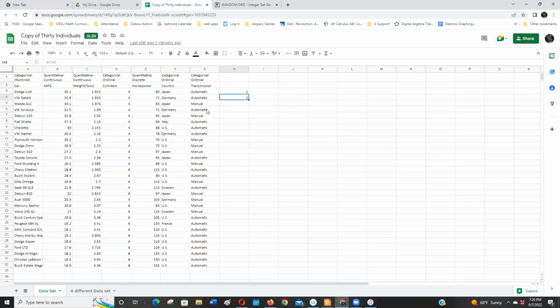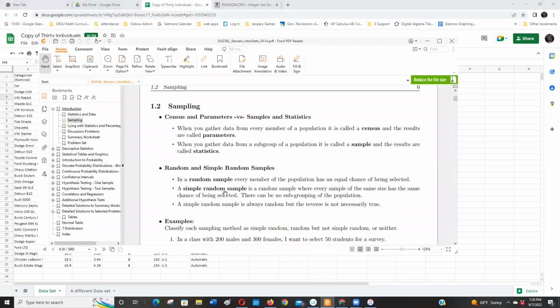So simple random samples are the gold standard. Sometimes they're not what we want. It's not a bad thing to not be a simple random sample. It's just that that's the gold standard and we'd like to have them if we can. We can get good data if we don't, but that's the difference.